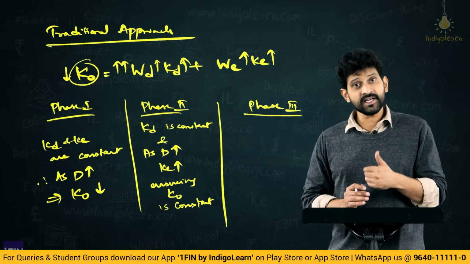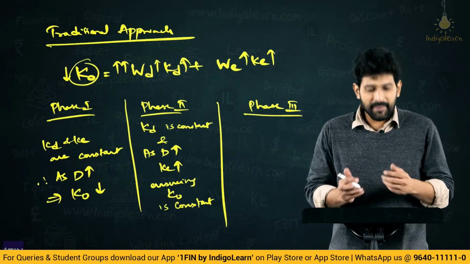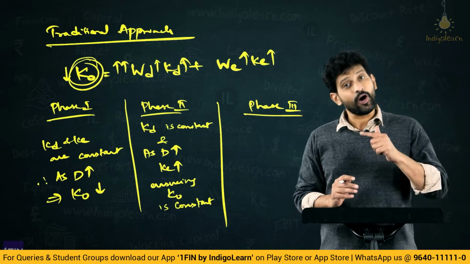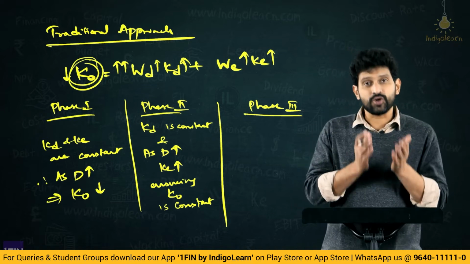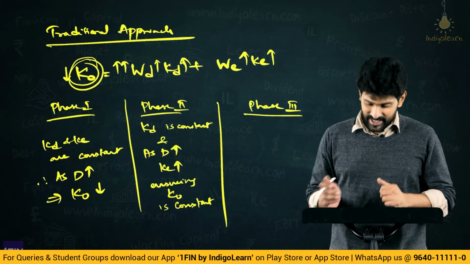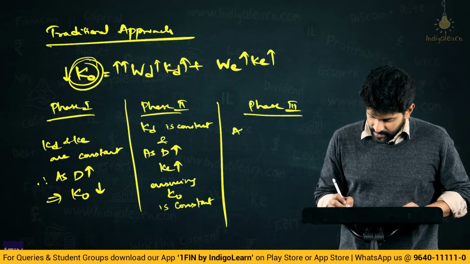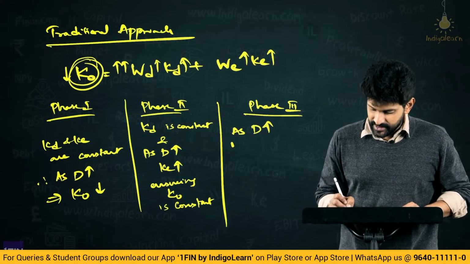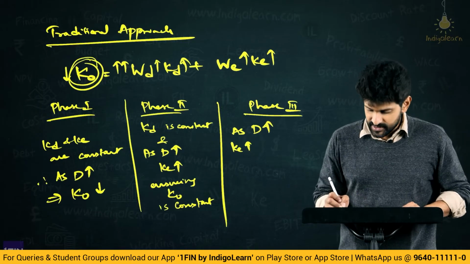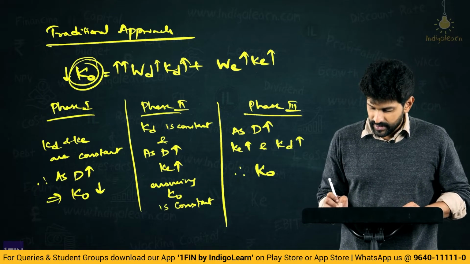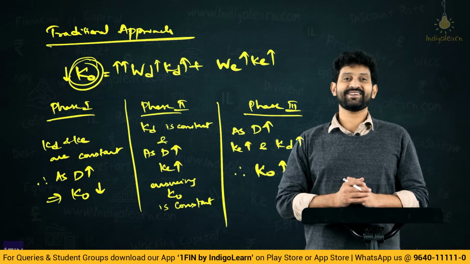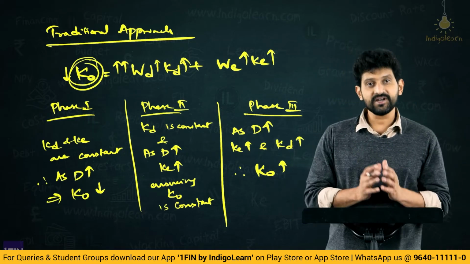Now, KE is increasing, KD is increasing, therefore what happens? Obviously, KO also will increase. Therefore, the fear is not just for the equity shareholders, it is also for the debt providers. Therefore, as per this, what happens? As debt increases, KE anyways increases and KD also increases. Therefore, KO also increases. This is the third phase as per the traditional approach.